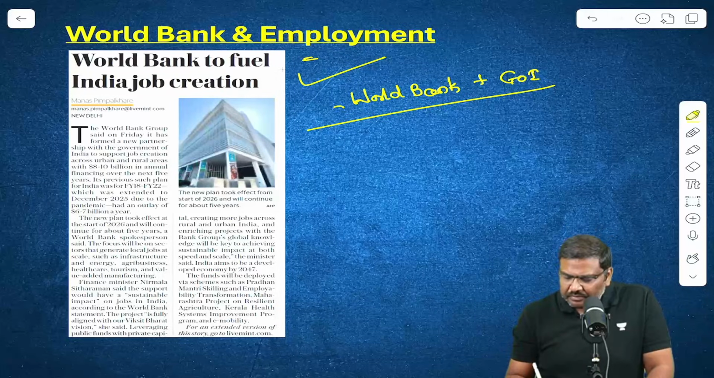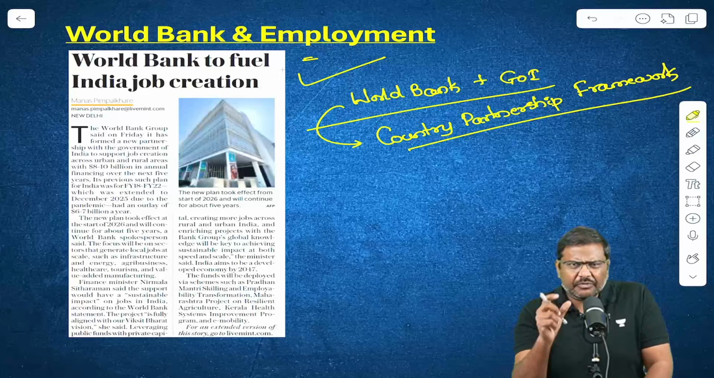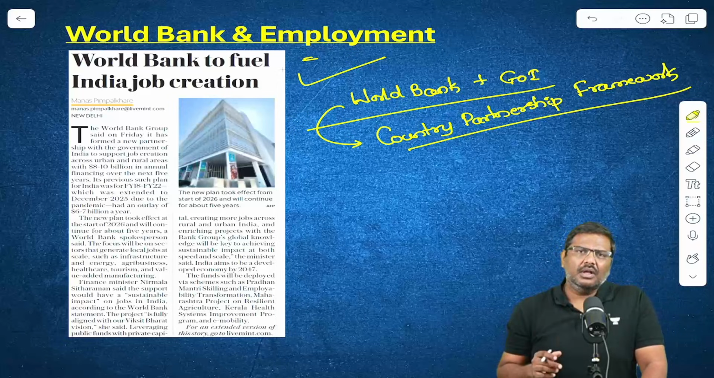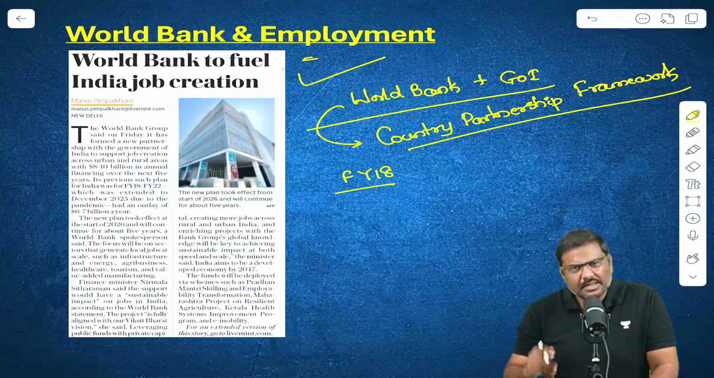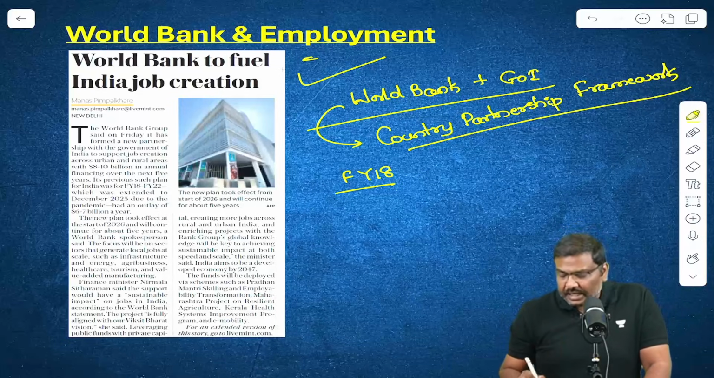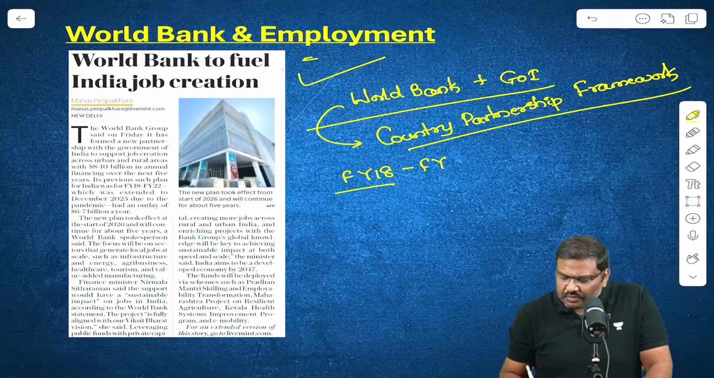The name of the framework, please memorize this: Country Partnership Framework. And this is not the first time that this kind of a framework has been signed by both of them. In fact, back in financial year 18, a similar framework was implemented. That was supposed to be implemented from financial year 18 to financial year 22.